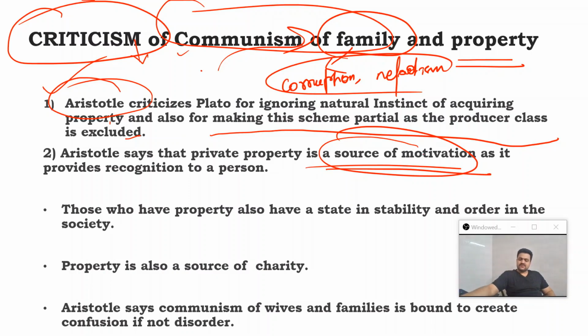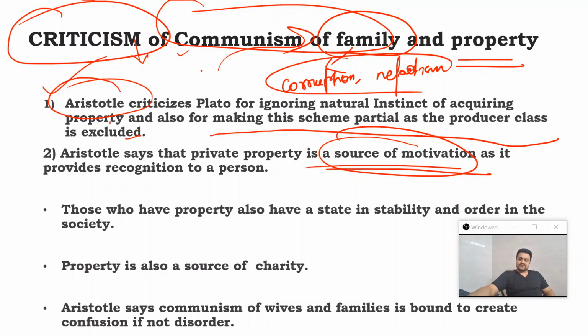When we study ideologies like socialism and others related to it, you will find that one of the reasons behind the success of capitalism has been the motivation that people have in a capitalist mode of production for acquiring property, for doing better, for being innovative, for being competitive. That motivation comes because there is an institution of private property.